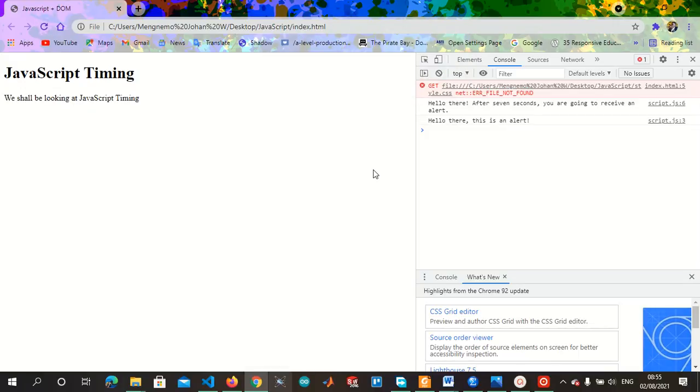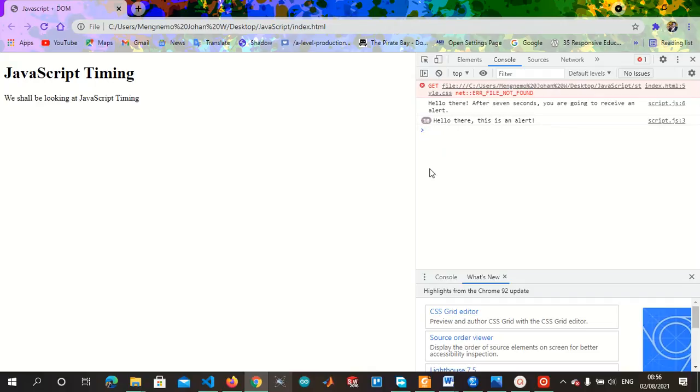Hello there, this is an alert. You see, 4. So it is counting the number of times it is executing this function, since it is the same thing. So you see, right? After every 3 seconds, it is executing this function. It is displaying the message. That's why you have the count here.